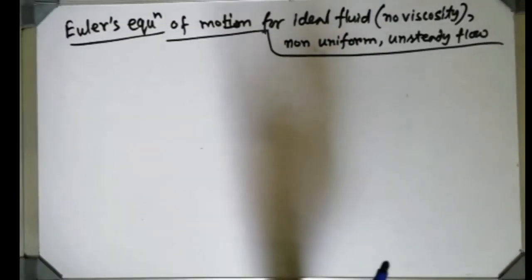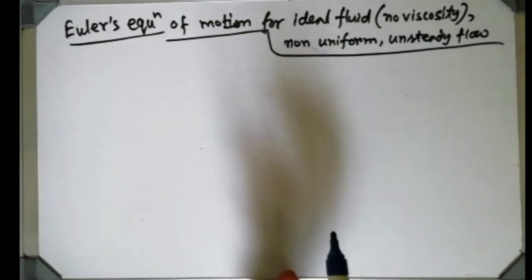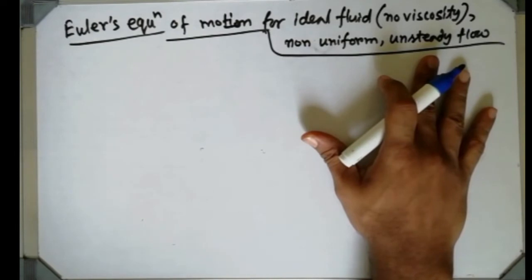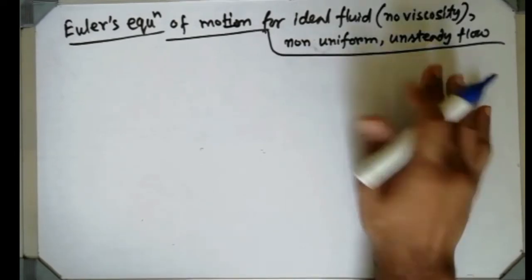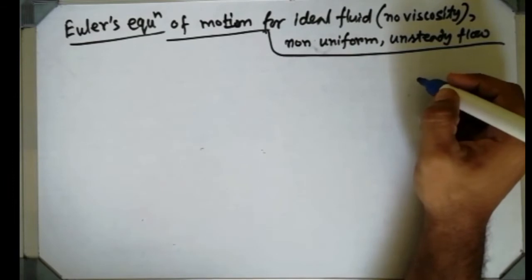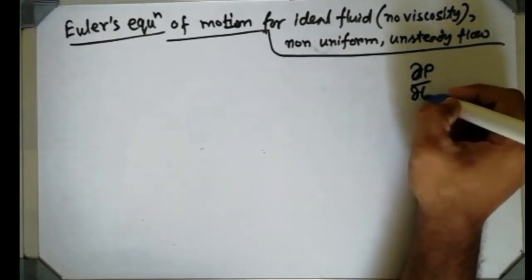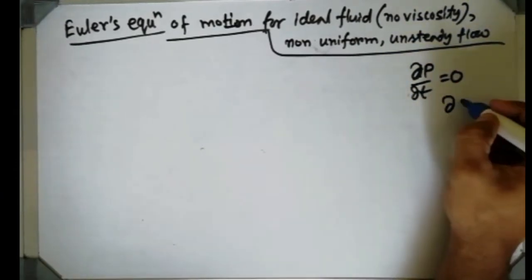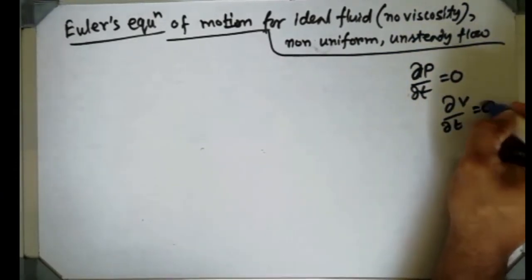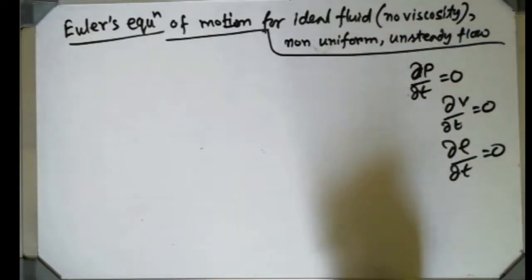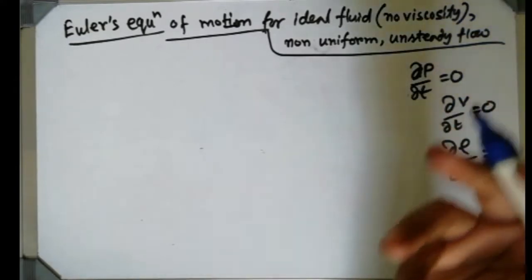It is very confusing for students which is uniform and which is steady. Steady is always considered with respect to time. All the fluid properties will be constant with respect to time, so the derivative will be zero. If anybody asks you the differential form of steady flow, you can write del p del t is zero, or del v del t equals 0, or del rho del t is 0. That is a steady flow. And if they are not equal to 0, then that is unsteady flow, nothing else.